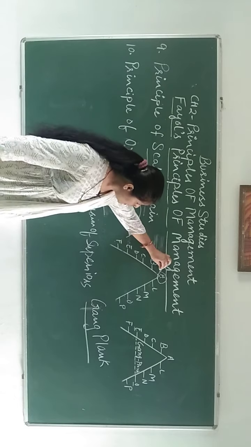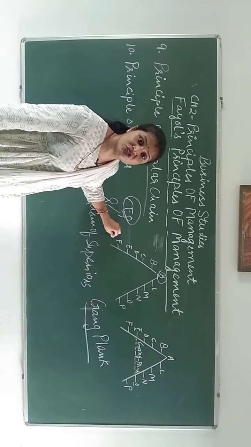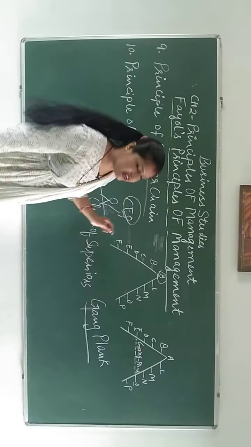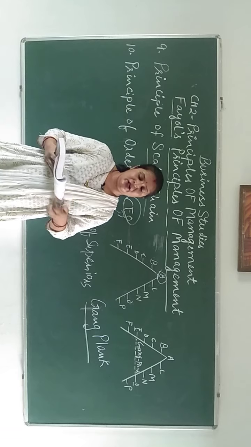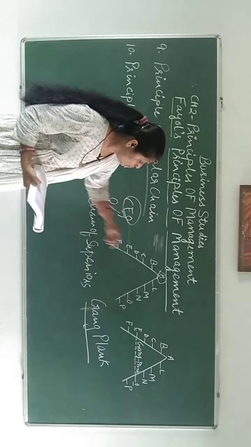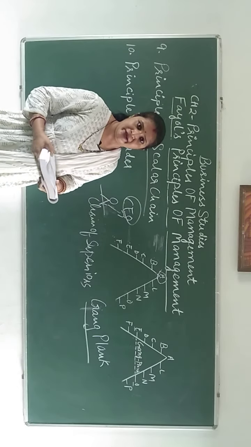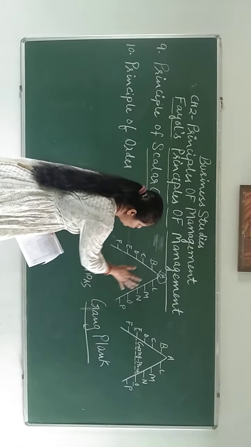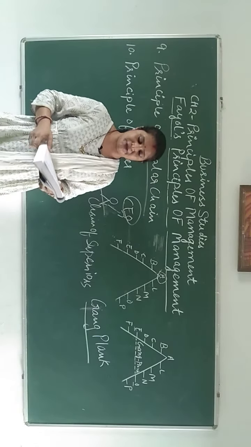And why do they follow this chain? What is the need to follow this chain? Because so many different departments, units and divisions are there. So each and everybody should contact each other. They should know what is happening in the next department, what problem is there, and they can get the information. There will be a systematic flow of information and communication if they follow this chain. So in management, everybody should follow this scalar chain, right?